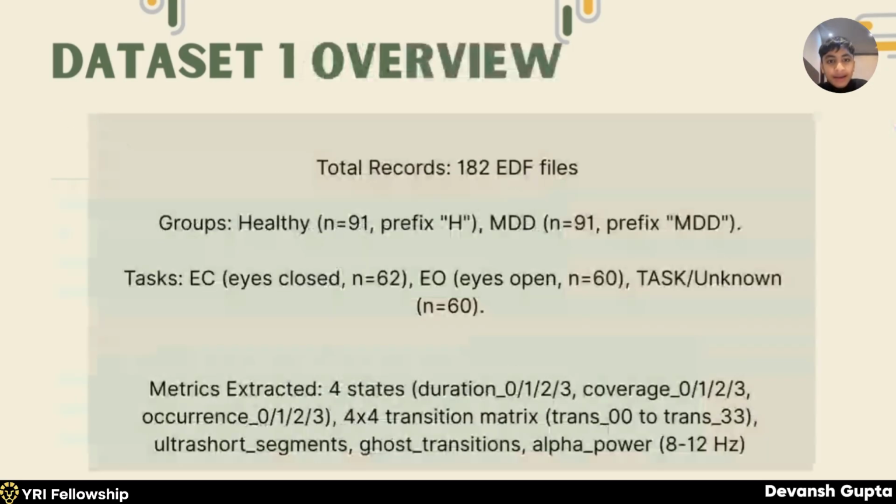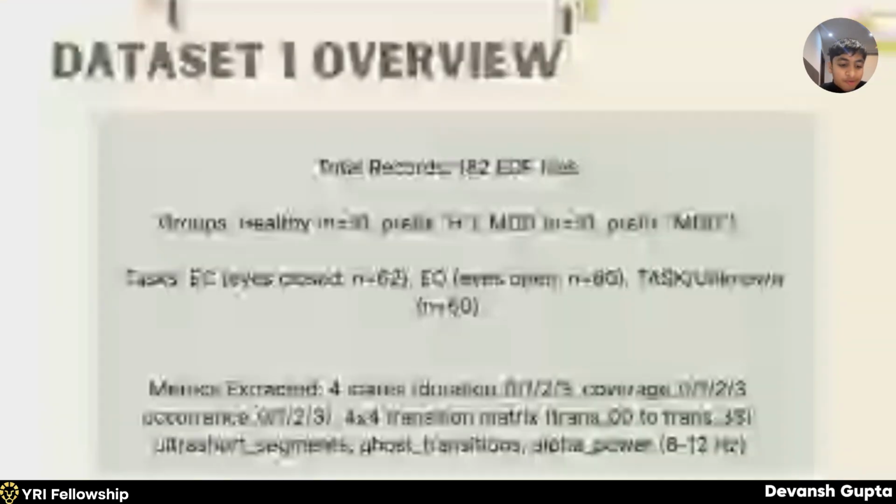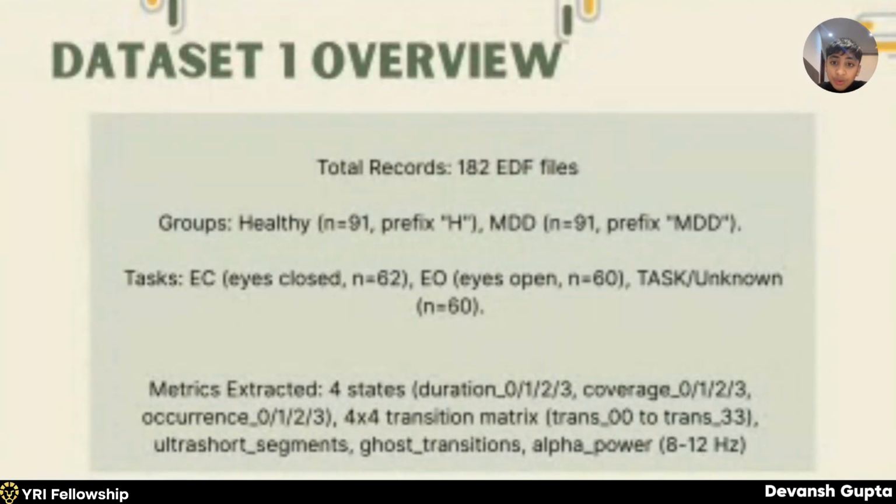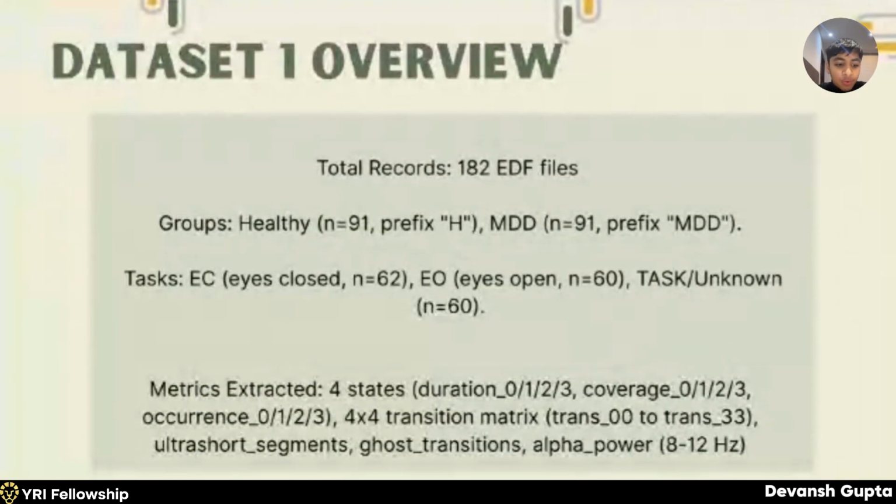So again, let me give you some overview on dataset 1. Before I do that, I want to reinstate my central hypothesis: immune-driven metabolic instability leads to large-scale neural instability, observable as EEG microstate fragmentation in major depressive disorder. Now, dataset 1 consists of 182 EEG recordings. There are 91 healthy controls and 91 MDD patients. Recordings include eyes open and eyes closed recordings both.